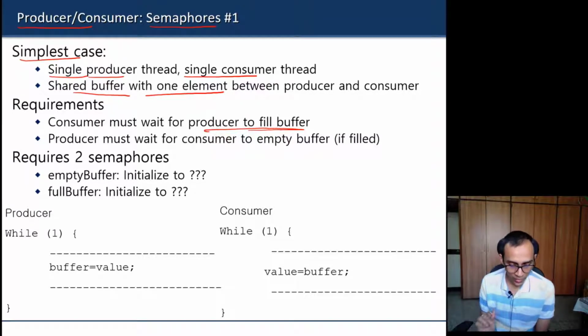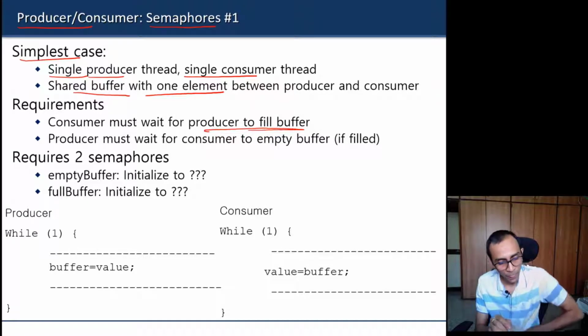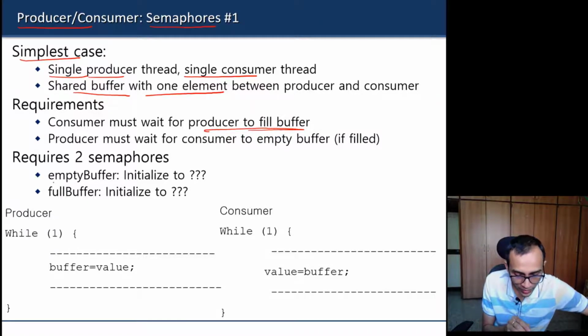So you can guess that we'll probably also need two semaphores to do the same thing here. We can use an empty buffer semaphore and a full buffer semaphore. The empty buffer will be used by the producer, because the producer has to wait for the consumer to empty the buffer.